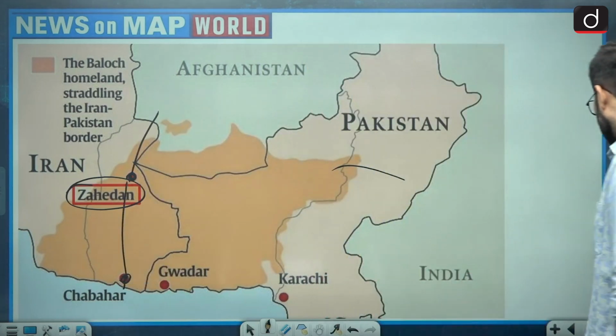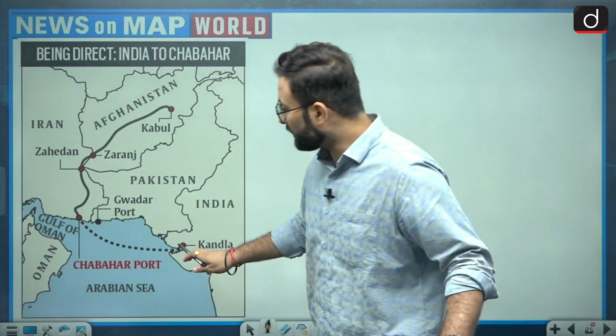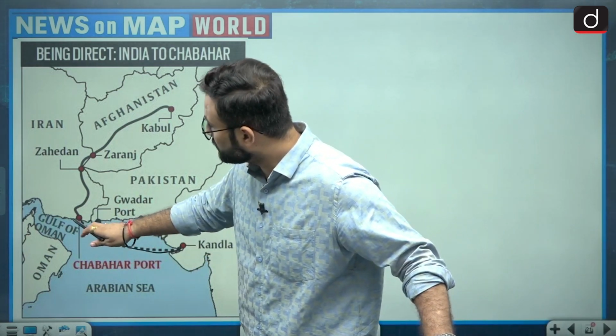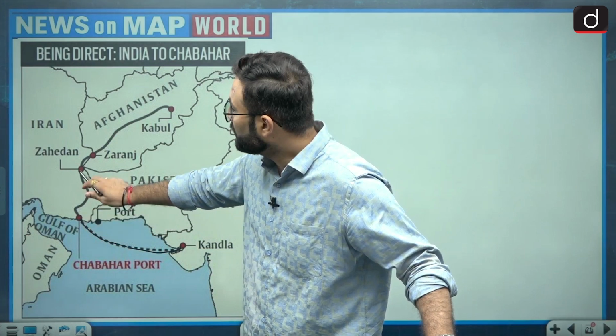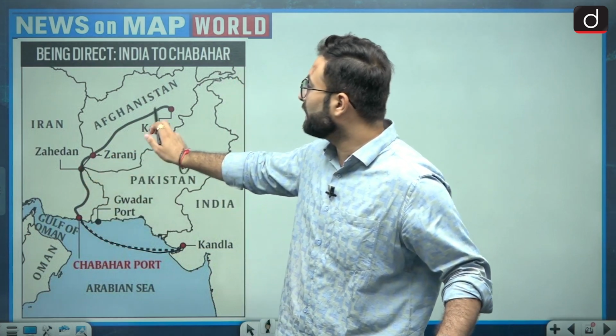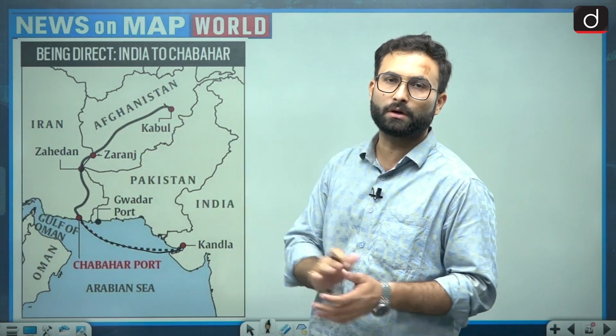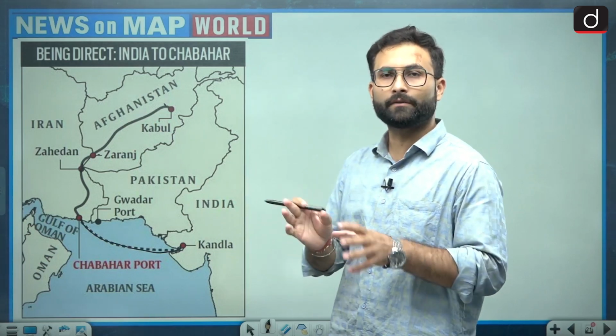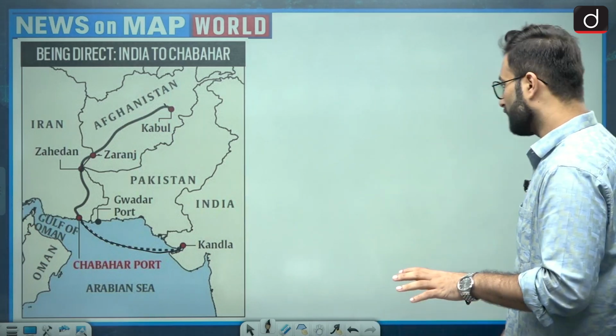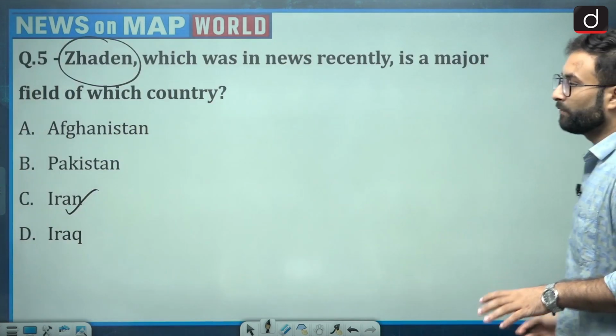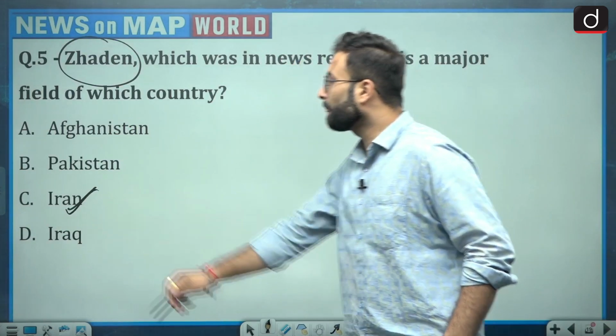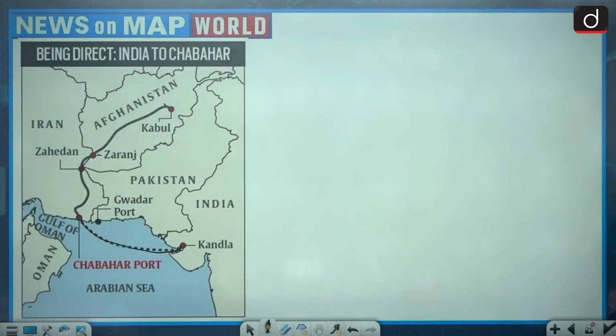In the further slide here you can see, from our Kandla port, we will have a maritime route to Chabahar and then Zahedan, and from that Zaranj and then to Kabul. So that is an important route when we are talking about India and Afghanistan and India and Iran relations. So option C would be your right answer, that is Iran. Okay, moving further, question number 6.